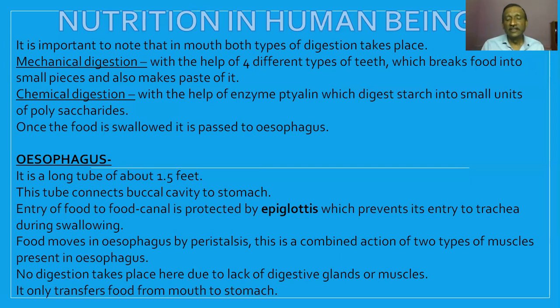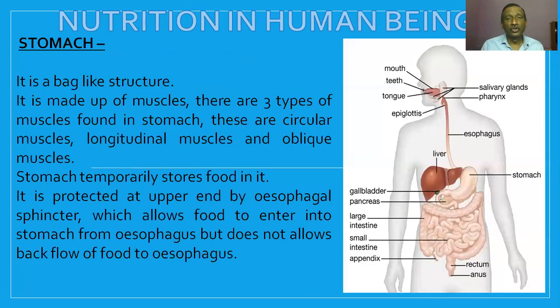At the end, the esophagus connects to the stomach. So the food from the esophagus will enter into the stomach. Now, the stomach is a bag-like structure. It is actually made up of muscles. Whatever food we eat goes and is stored in the stomach. There is a possibility that the food may backflow.